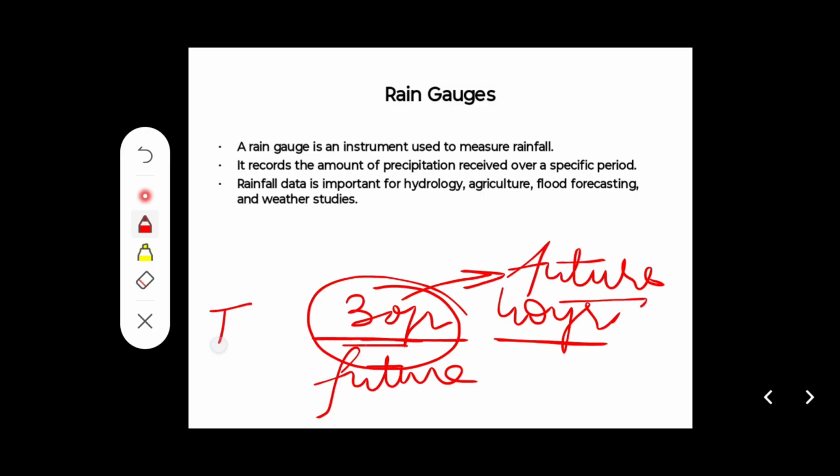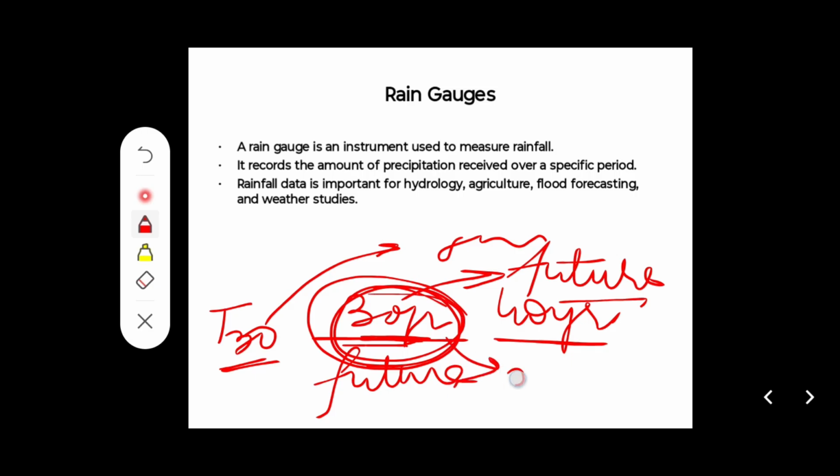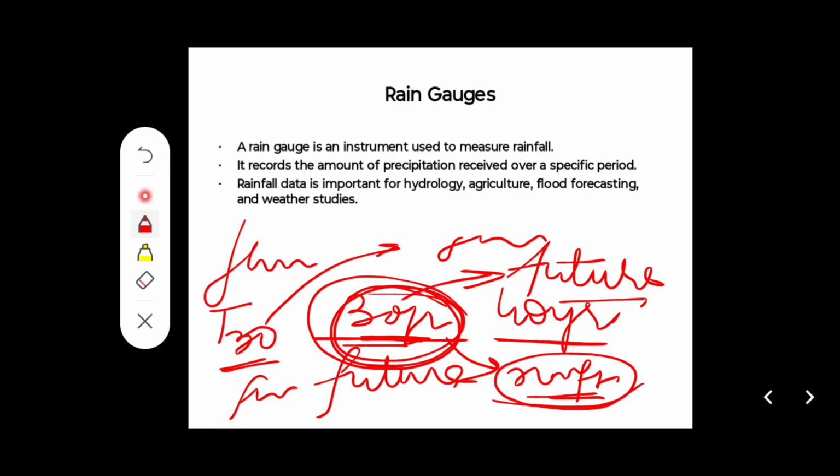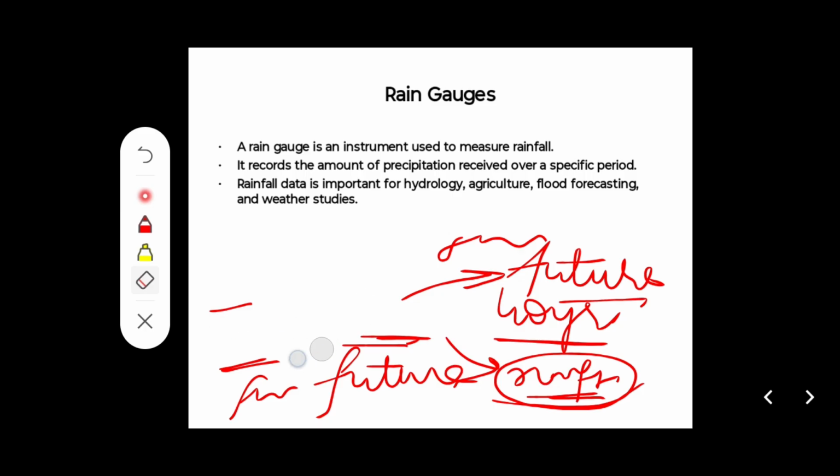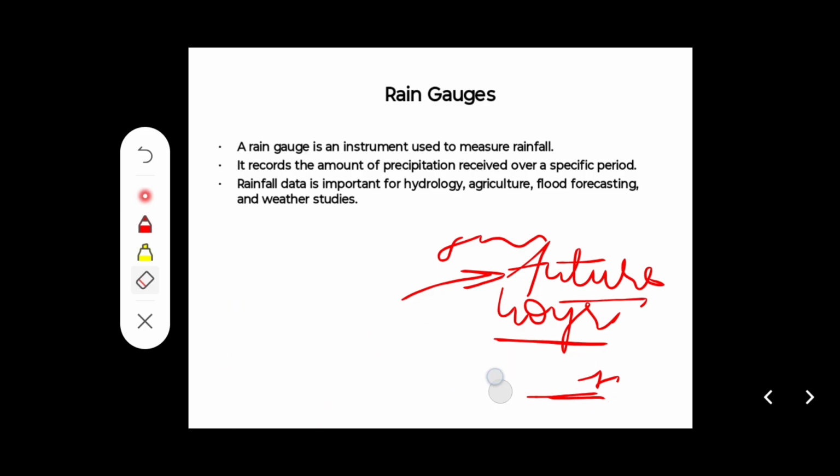Like we have a 30-year return period rainfall, so we can predict 50-year or 100-year return rainfall, and on the basis of the runoff of that 30-year rainfall we can predict future runoff and future flood. So this is very important for calculating rainfall.